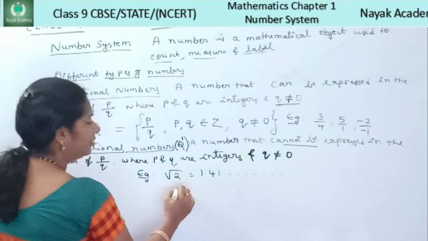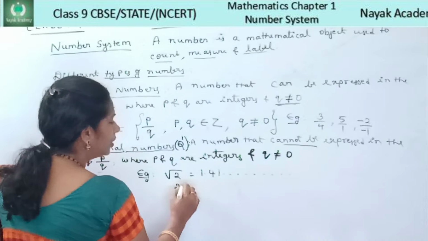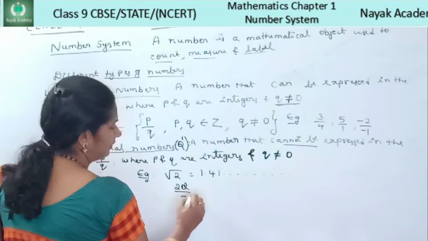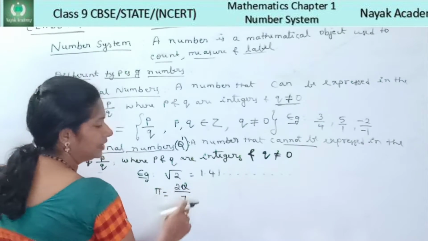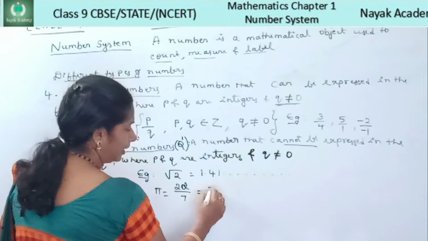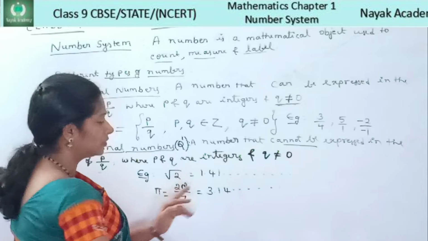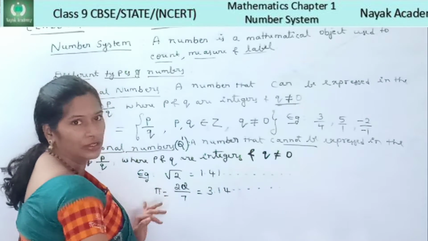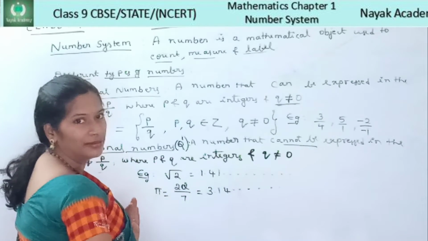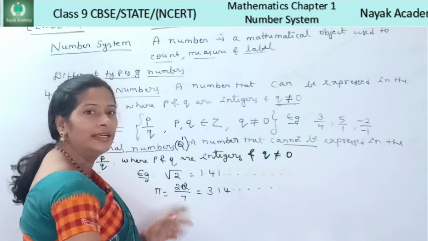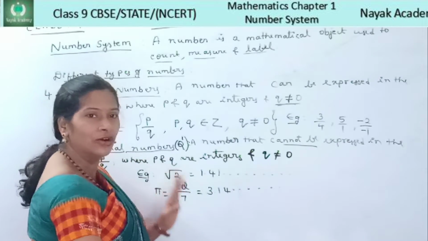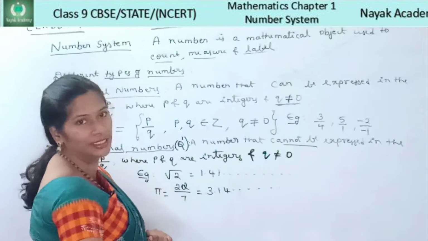Or you can take the pi value. What is the pi value? 22 by 7. So pi value is 22 by 7. If you take the pi value, you will get 3.14, like that. So it will continue. So such type of numbers we call irrational numbers. Non-terminating, non-recurring numbers we call irrational numbers.